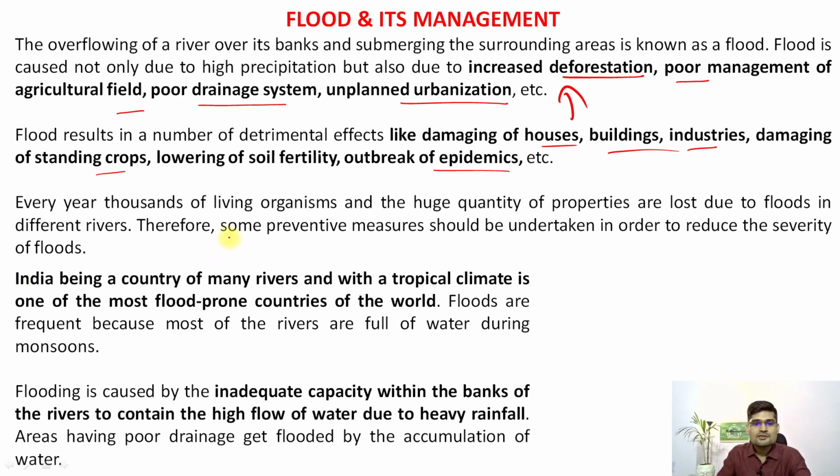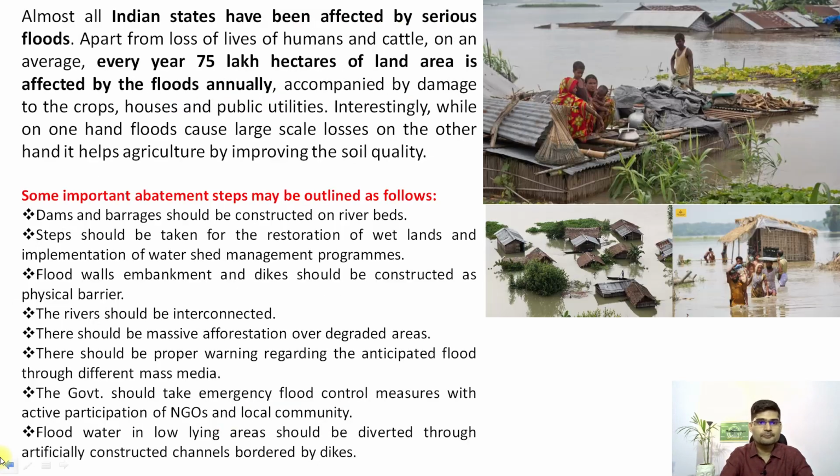India being a country of many rivers with a tropical climate, one of the major flood prone regions of the world is the Indian subcontinent. What is important to understand here is that flood is caused mainly because of the inadequate capacity within the banks of a river to contain the high flow of water. If the river cannot control that high flow of water, it splashes out. That's the whole idea. So there could be numerous factors related to it.